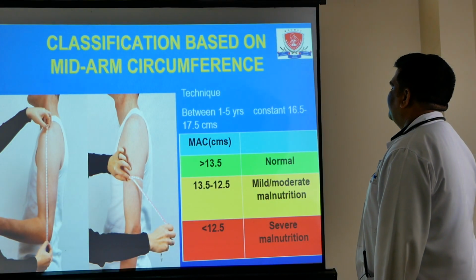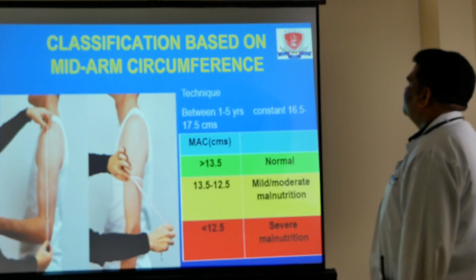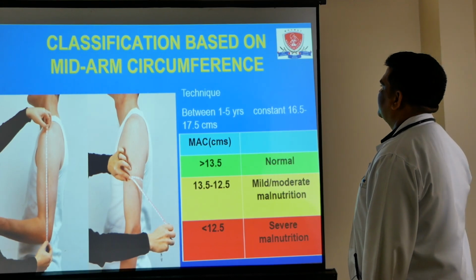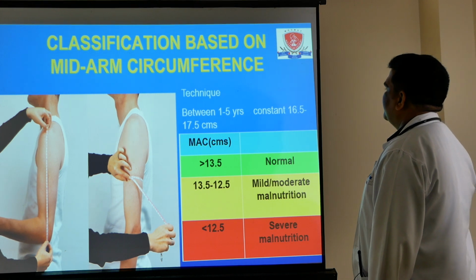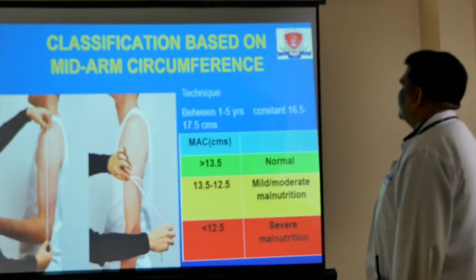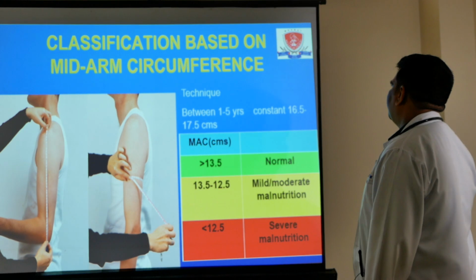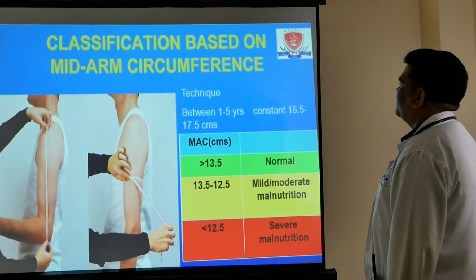And lastly, one of the important classifications is based on mid-arm circumference. In the age of 1 to 5 years, mid-arm circumference remains the same in all age groups and is normal between 16.5 to 17.5.